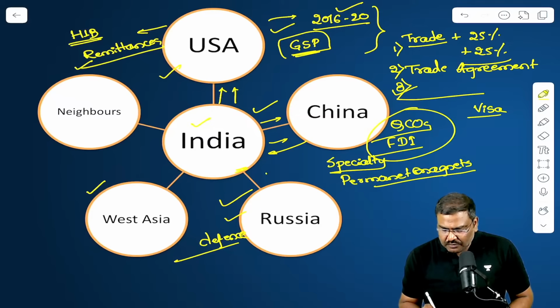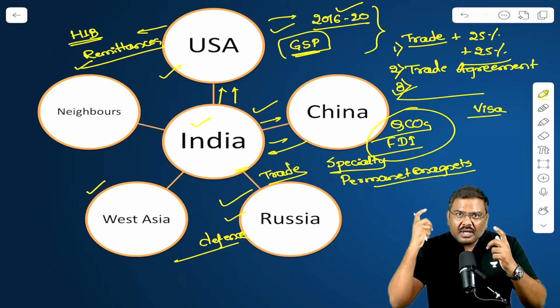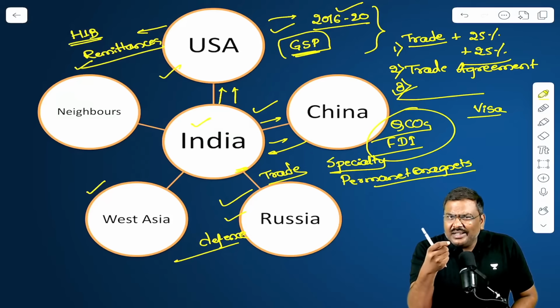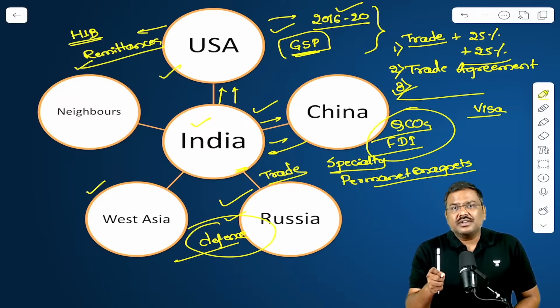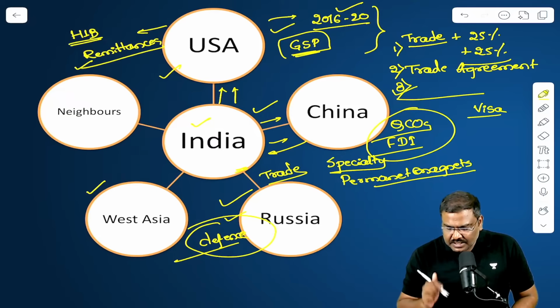For example, most of the discussion was surrounding bilateral trade, increasing the bilateral trade to more than $100 billion by 2030, from around $68 to $69 billion. The establishment of a joint venture between Indian companies and a Russian company to set up a fertilizer company in Russia, which will ensure continuous supply of fertilizer to India, etc. So the discussion was mainly surrounding trade relations, and very little was discussed in the context of defense relations. Very few agreements were signed promoting defense relations. This is between India and Russia.